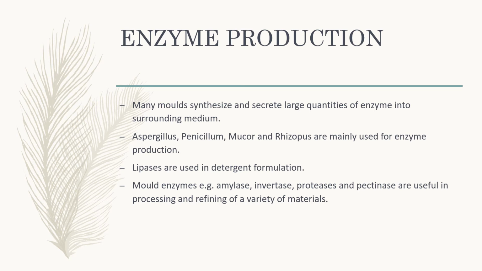These are mainly used for enzyme production. We will know more in bioactive molecules. Mold enzymes like amylase, invertase, proteases, and pectinase are useful in processing and refining a variety of materials.